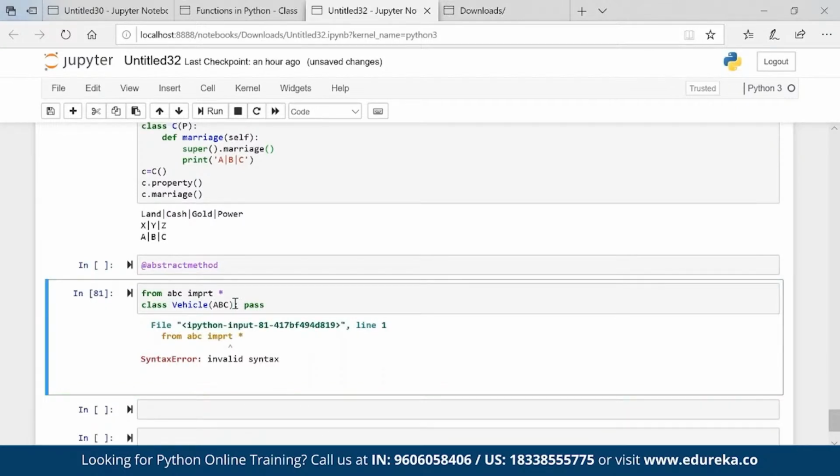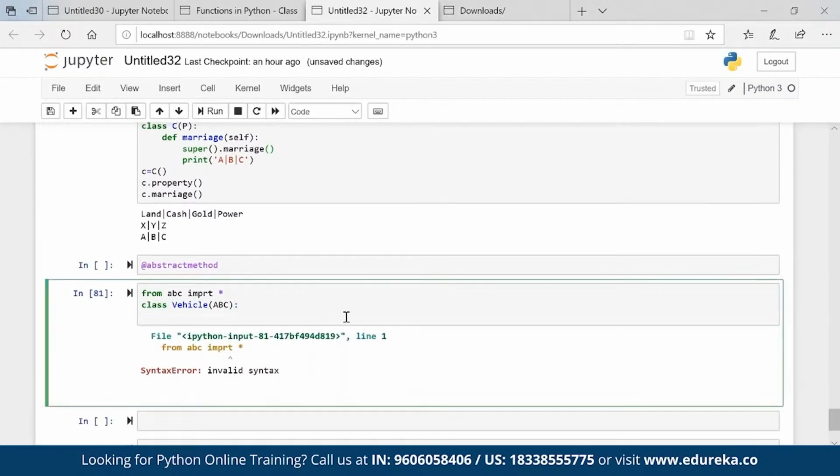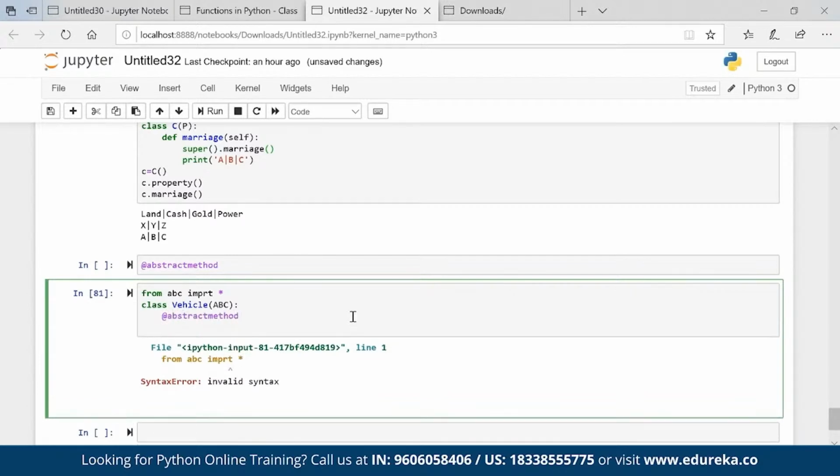You can see that it is ABC colon. Okay, I'll put the method, and this is an abstract method. So in class Vehicle there is an abstract method, so let's say, yeah, that's fine, I'll make it an abstract method, def m1 self, pass.